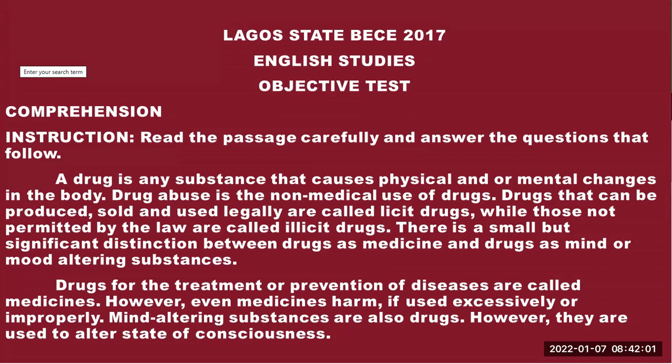So you can see question number 2, medicines are drugs that, the answer is already here. Drugs for the treatment or prevention of diseases are called medicines. Okay, so medicines are drugs that, that's question 2. A, alter moods, no. B, harm babies, no. C, are used for treatment, yes. We have seen the evidence here.